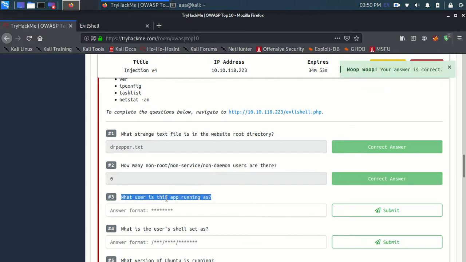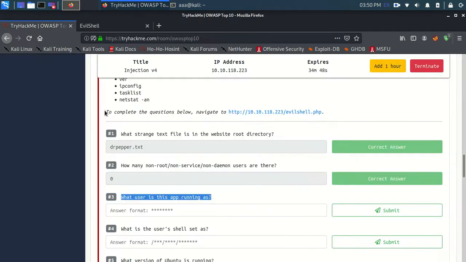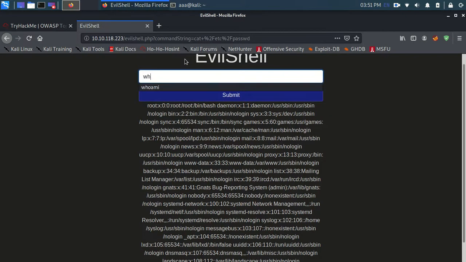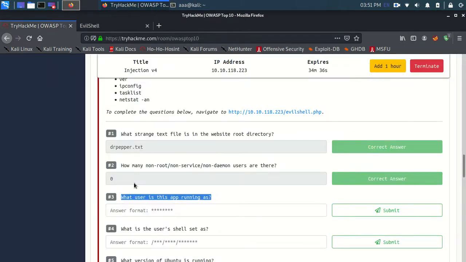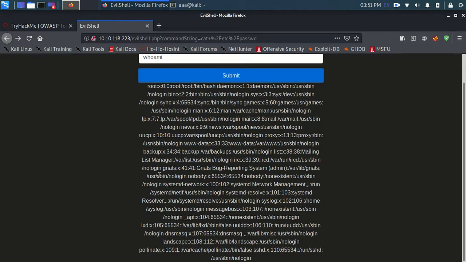Now what user is this app running as? Okay, so whoami. Who am I currently? It's www-data. Now you might have this question: if there was no normal user, how is it www-data? You can see over here that there is someone known as www-data. There is a user named www-data, and he is not a normal user. Okay.